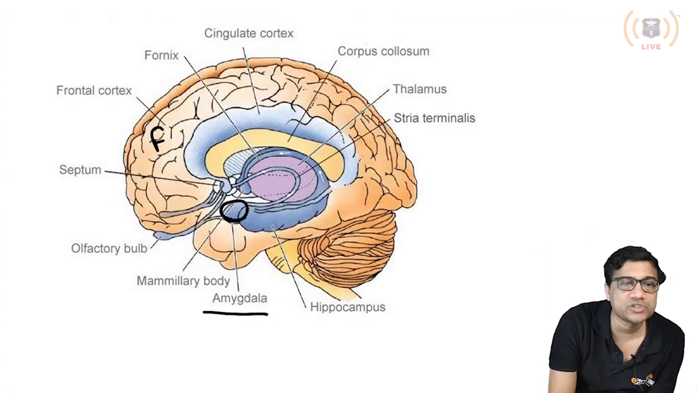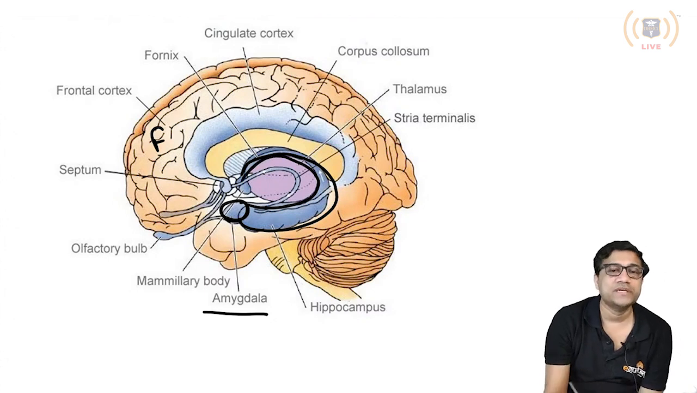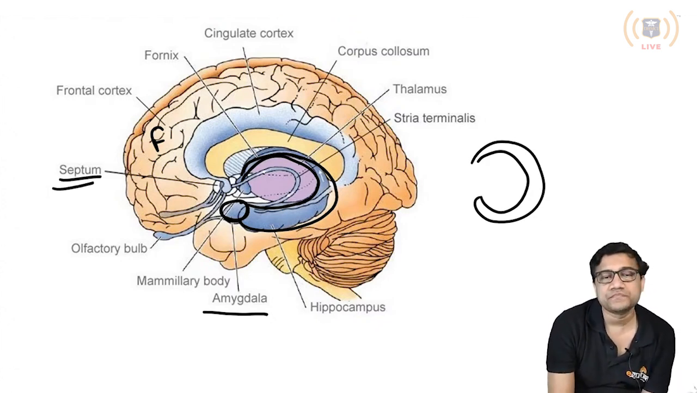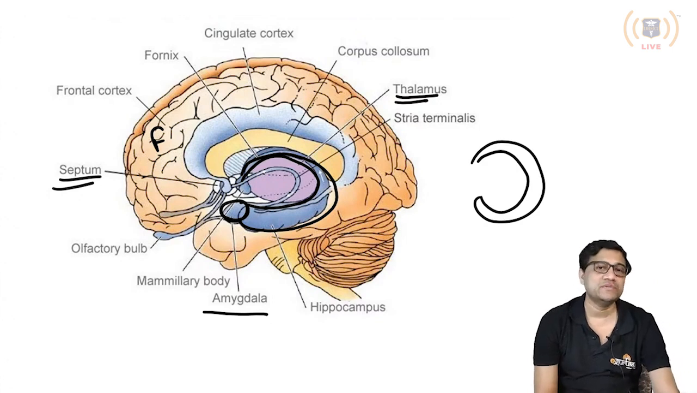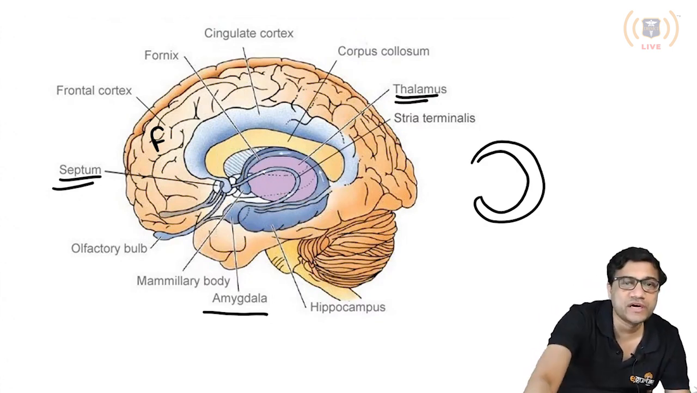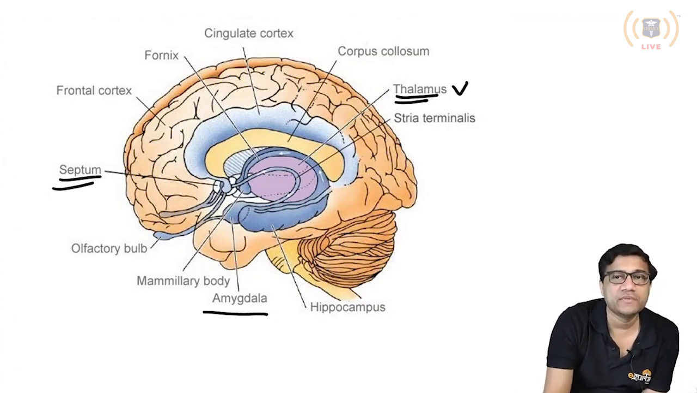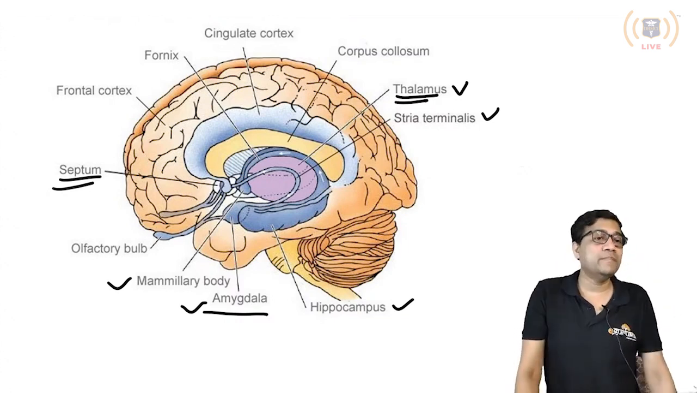This almond shaped structure is called the amygdala. Then this all is your hippocampus, it's like a loop. Then we also have the septum. We have the thalamus, and it's not shown here, but the hypothalamus is also there just beneath the thalamus. So these are the parts of the limbic system. Thalamus, mammillary bodies, amygdala, they are all called the parts of the limbic system.